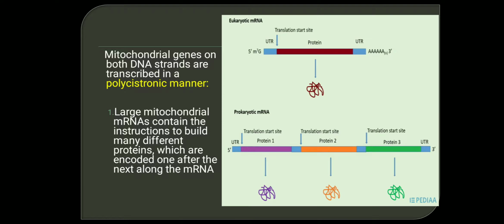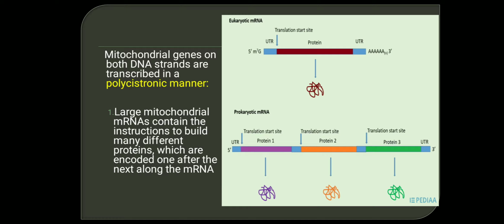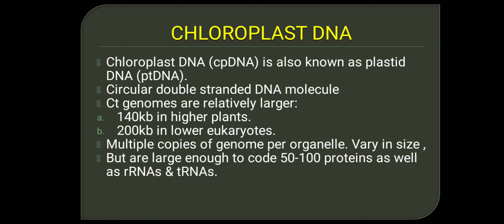Whereas a eukaryotic cell gene will contain mRNA that codes only for one protein. That is all about mitochondrial DNA. Moving on to the chloroplast DNA. I forgot to mention that the replication of mitochondrial DNA is like the prokaryotes. They will undergo a unidirectional method of replication. And chloroplast DNA also replicates in a unidirectional manner.